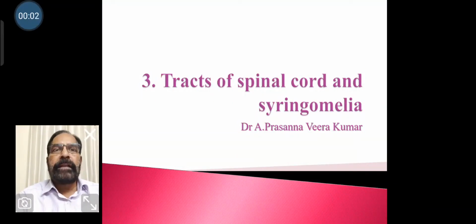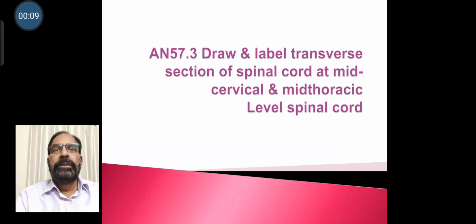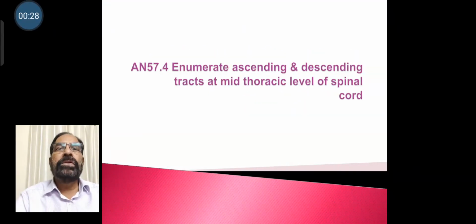So, tracts of spinal cord and syringomyelia. In this we will be covering the competency, that is the transverse section of spinal cord at mid cervical and mid thoracic level. And we will also enumerate ascending and descending tracts at the mid thoracic level of spinal cord.